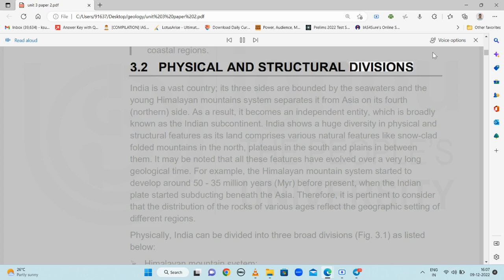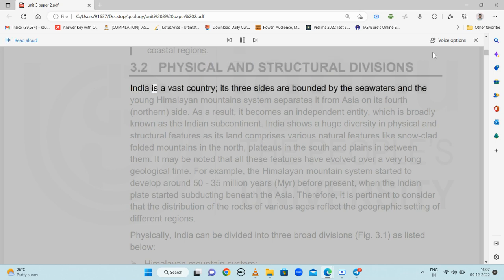3.2 Physical and structural divisions. India is a vast country. Its three sides are bounded by the seawaters, and the young Himalayan mountain system separates it from Asia on its fourth northern side. As a result, it becomes an independent entity, which is broadly known as the Indian subcontinent. India shows a huge diversity in physical and structural features as its land comprises various natural features like snow-clad folded mountains in the north, plateaus in the south, and plains in between them. It may be noted that all these features have evolved over a very long geological time.